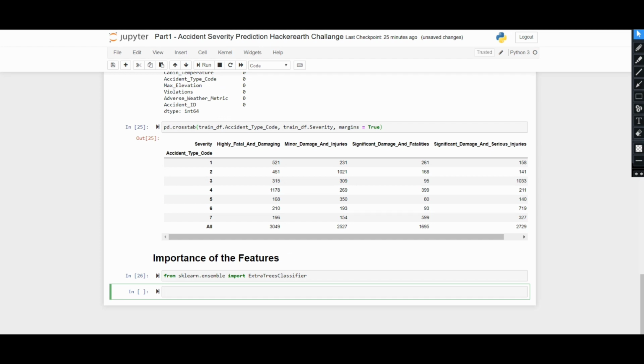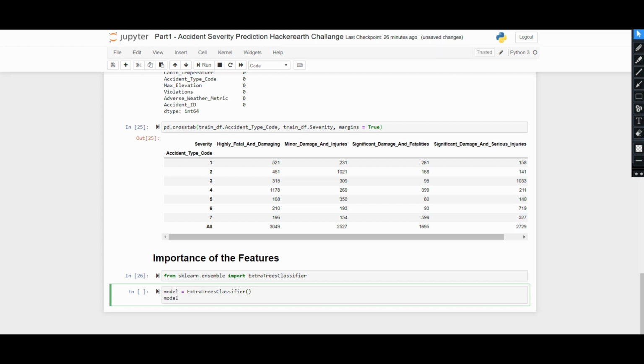Here you can see that the extra trees classifier is nothing but a random forest implementation. It generates decision trees and computes each and every feature's importance. You need to call the object of the extra trees classifier. Then you need to fit your model onto it.